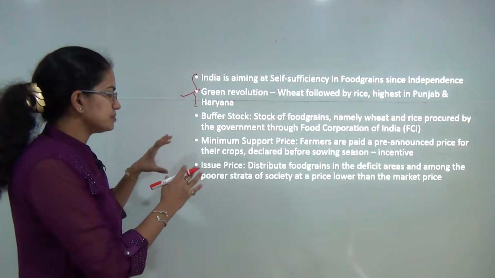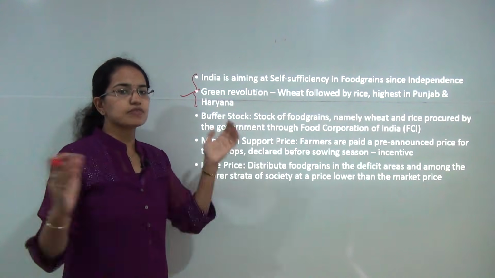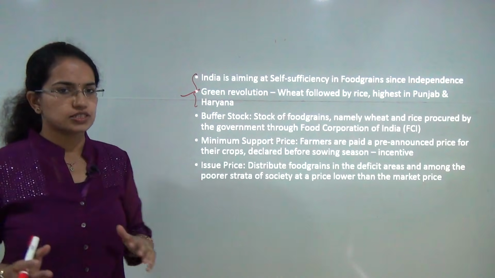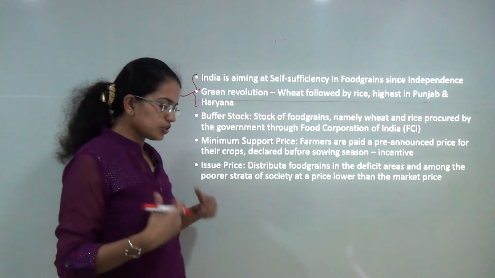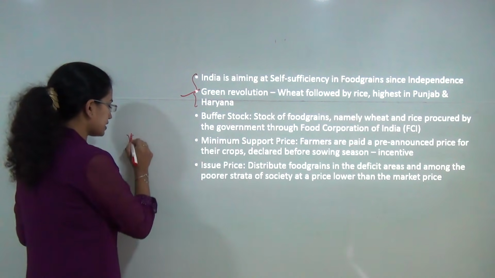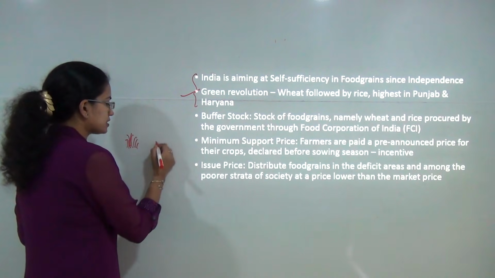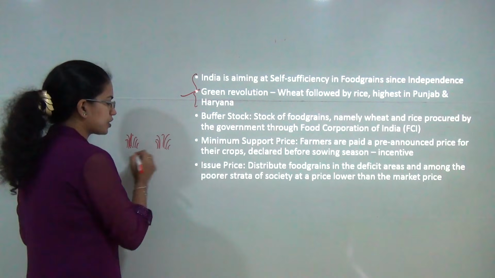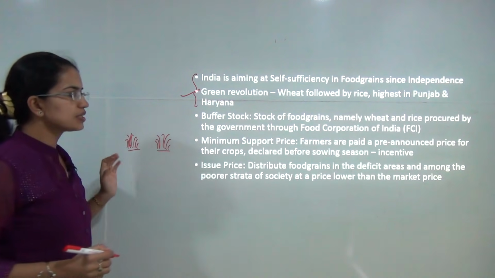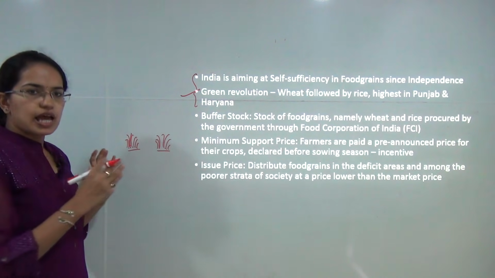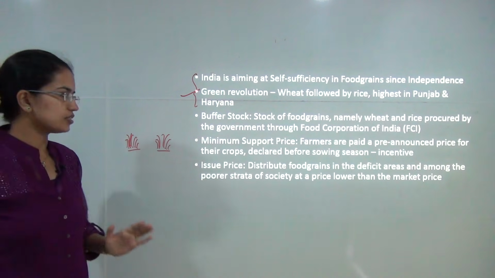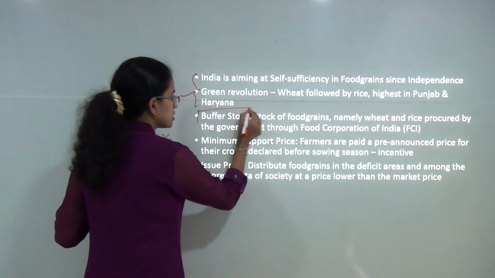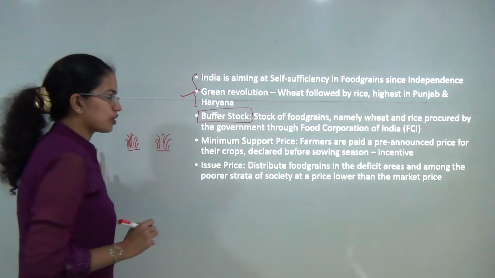Now, there are a few terms that we will understand first, and then we will see how the buffer stock and public distribution system work. You have an agricultural crop that is growing in a region. So, what does the government do? The government tries to procure these agricultural crops from the farmers and keep them as a stock with the government, with the Food Corporation of India, and that stock is known as a buffer stock.